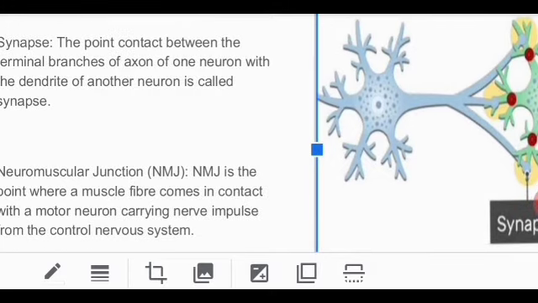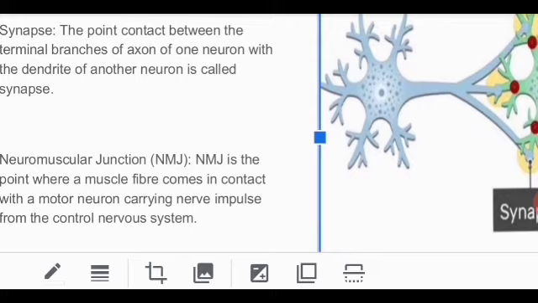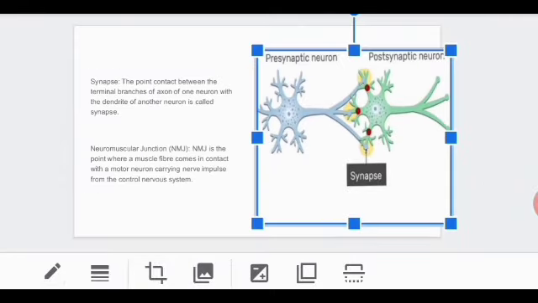The neuromuscular junction, in short also written as NMJ, is a point where the muscle fiber comes in contact with a motor neuron carrying nerve impulses from the central nervous system. Is this clear? So this is something about the neuromuscular junction.